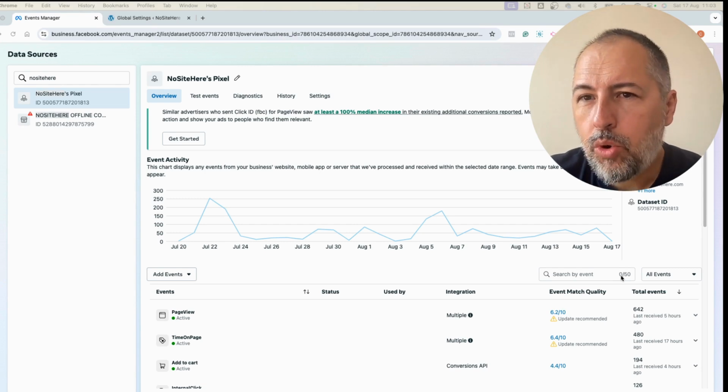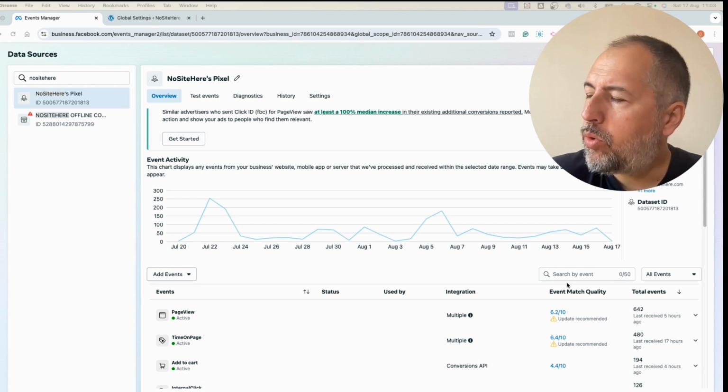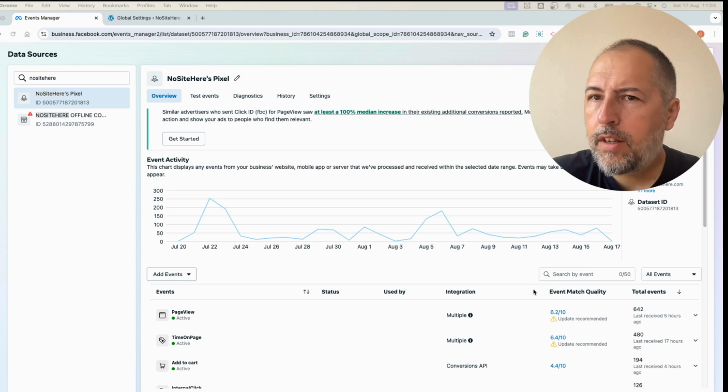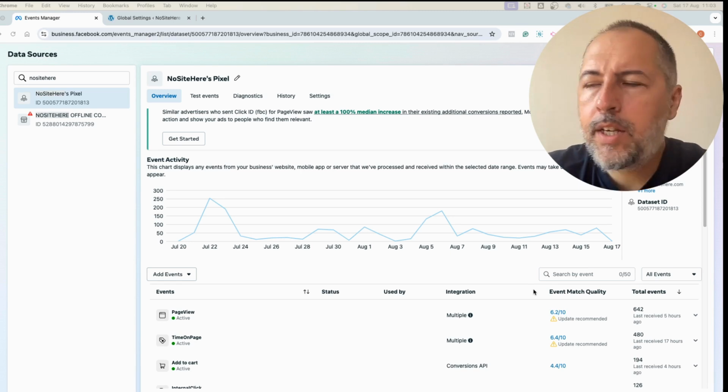In order to have a good score, but it's not applied to EMQ only for Meta conversion API events. We do the same with Google enhanced conversions, with the Pinterest API events and TikTok API events. So it's quite a global setting.